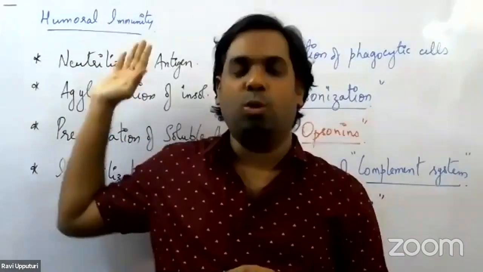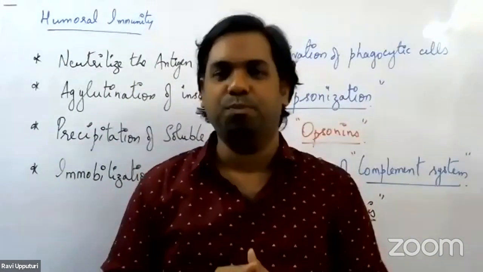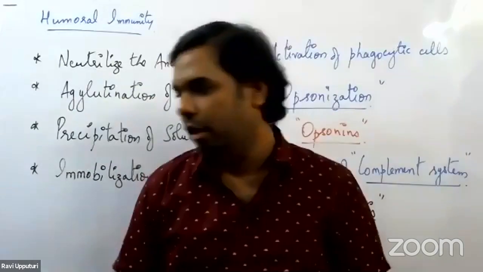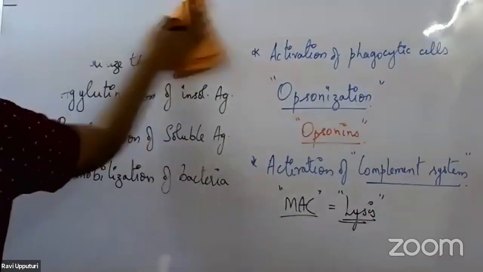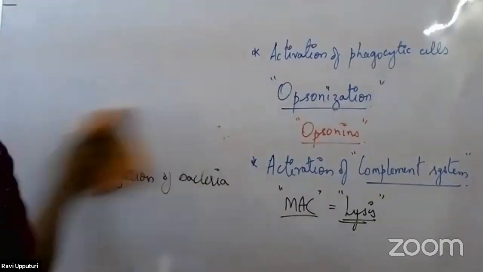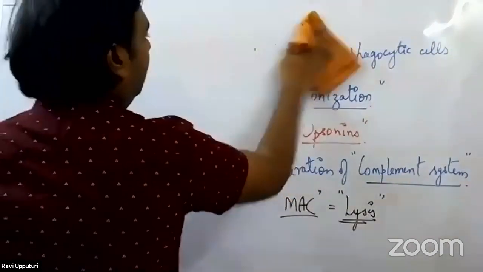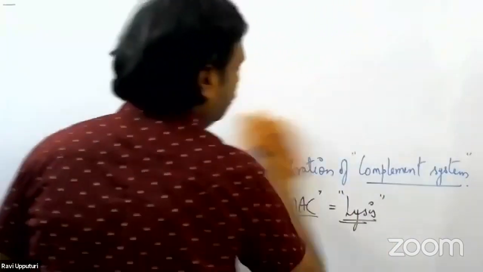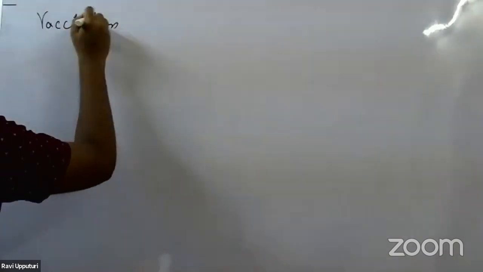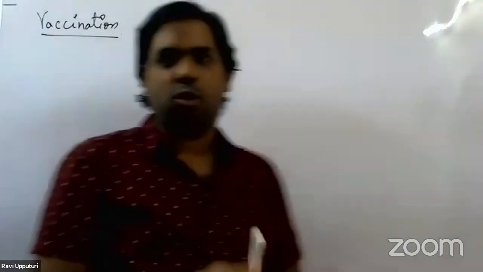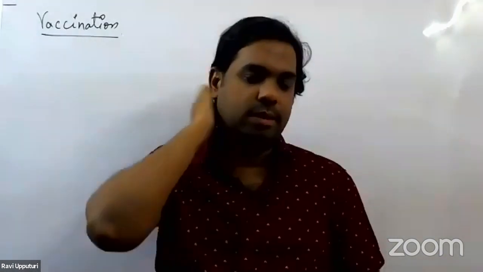Once we are done with this, let's begin with another topic, which is called vaccination. The next topic we'll be taking up is vaccination. Once we are done with cell-mediated immunity and the humoral immunity, the next topic we'll be taking up is vaccination. So the next topic we have in the list is vaccination.